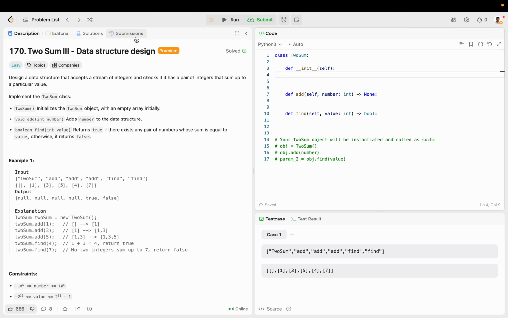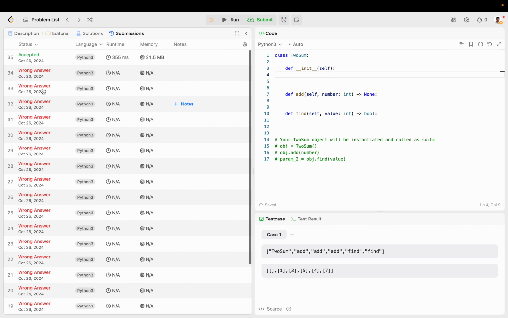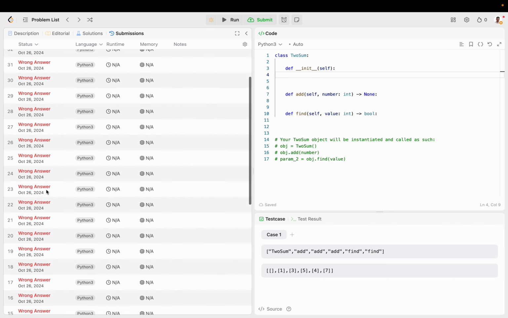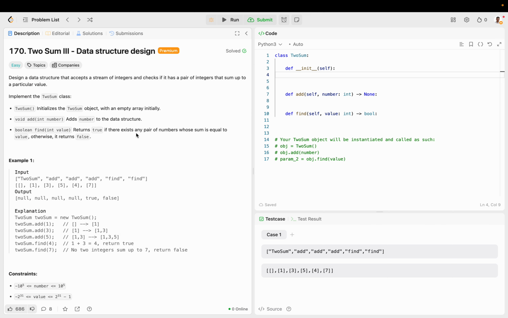Today, let's review an easy question that is a precursor to number one, which is Two Sum, that I think I solved a while back. Looks like I got a lot of wrong tries, so let's try to see if I can solve it again about 5 months later.